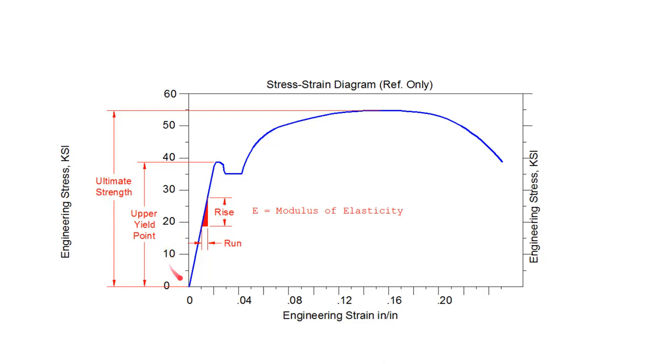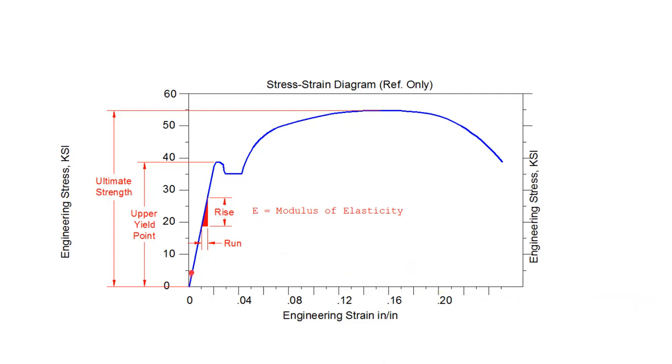So, the first way to think about this is to remember how the test is working. Here we're stretching quite a bit and building up stress slowly. If we were to have a stiffer material, then this would be a steeper line, and the stress would build up more rapidly. So the more vertical this line is, the stiffer the material, the higher the modulus of elasticity. So the modulus of elasticity is the slope of this line. It is the rise divided by the run.